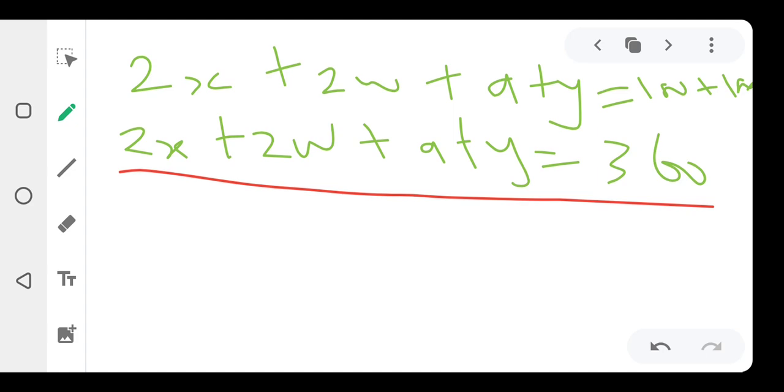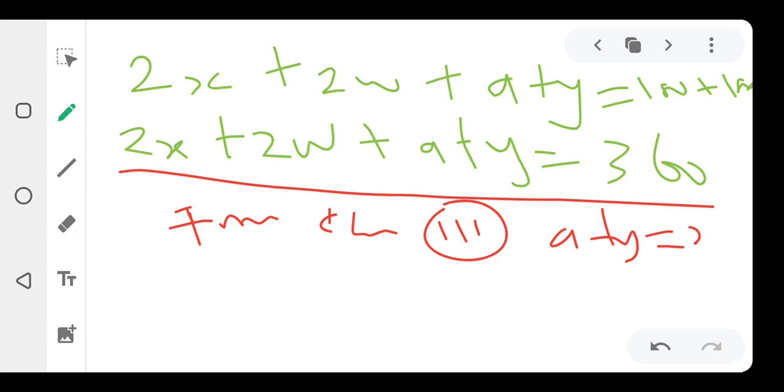Alright, so what do we need to do again? Don't forget that in equation 3, a plus y itself is equal to 180. So you are going to substitute for a plus y in this particular equation. You get it now? I can even call this one my equation 4. So you substitute for a plus y in equation 4.